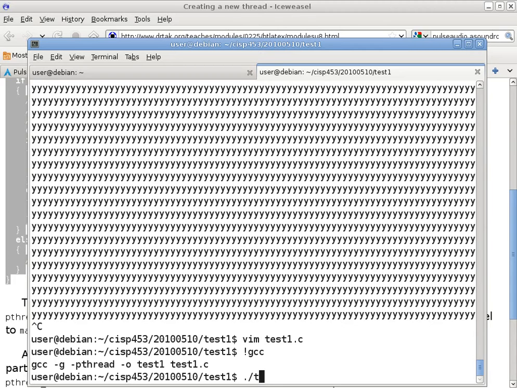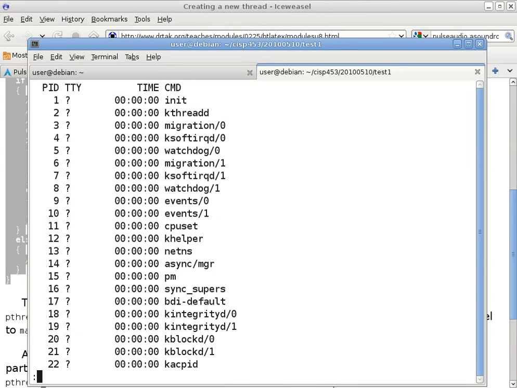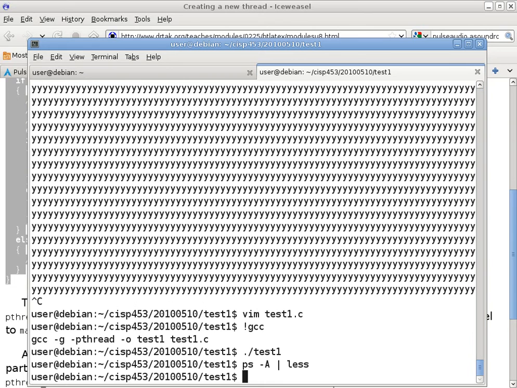Of course, this is not the best way to find out exactly what the program is going to do because this is just empirical. But basically, this proves that if you don't join, then the child thread will also just go away. Now, to be really sure, we really should be doing this, just to make sure that test 1 does not exist anymore. So test 1 as a process is now gone.